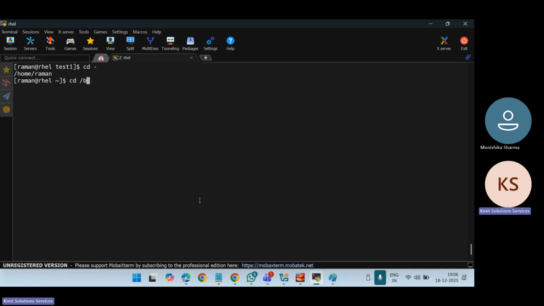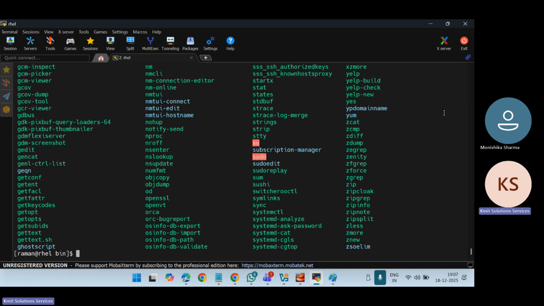Now I want to go to the bin directory, or I don't need to go there. We can simply say ls -l /bin and see what is inside. You can see this bin directory is a soft link, which starts with l. We will talk about what a soft link is. It points to something under /usr/bin, but let me go directly. If I say cd /bin and then ls, you can see all the commands.